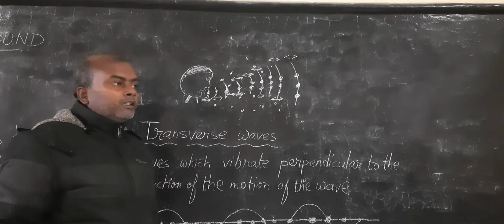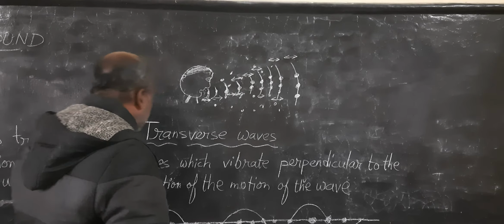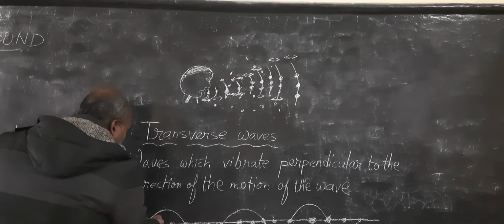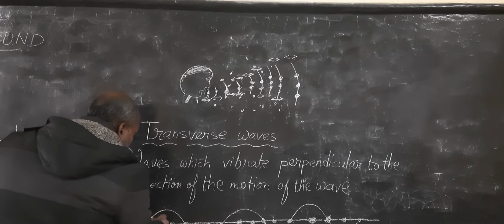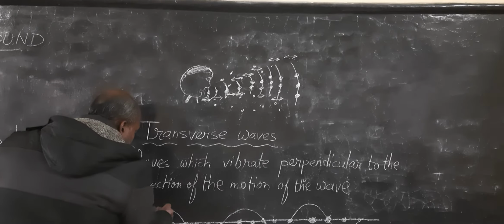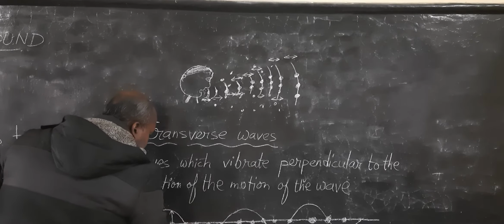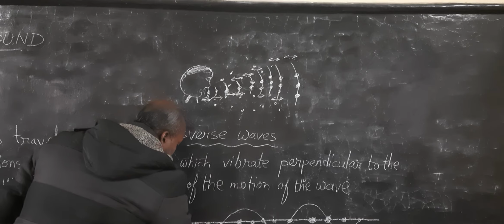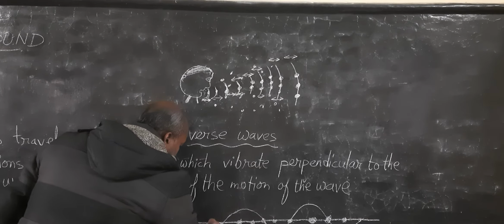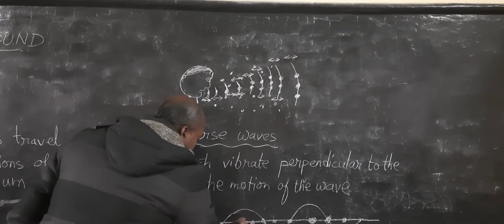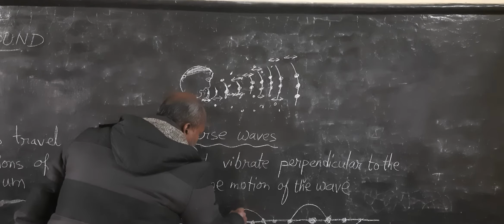But when the wave starts, this particle moves upward and comes here. This particle moves upward and comes here. This moves here and comes here. This particle moves downward. This also moves downward here. Again coming upward here.